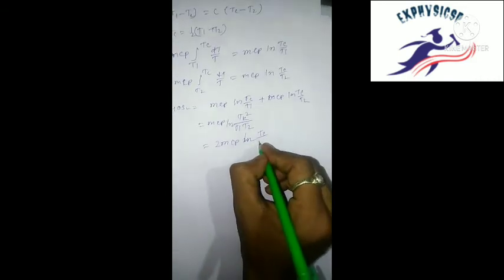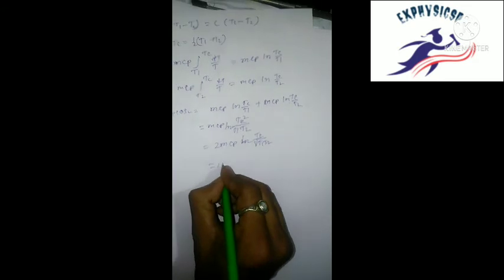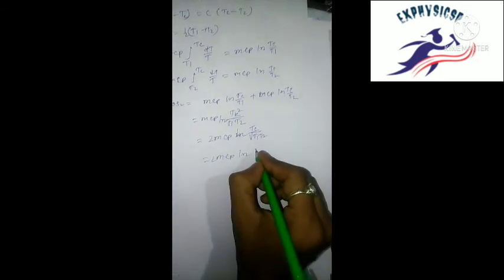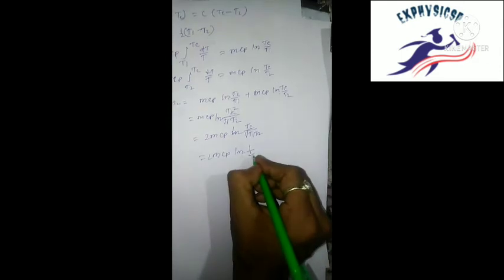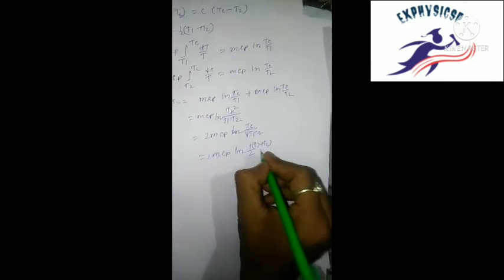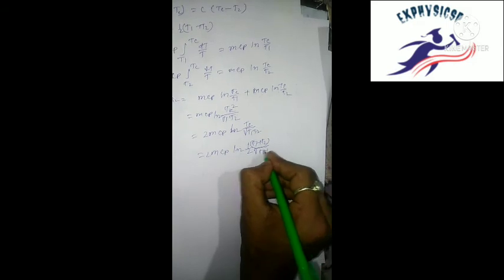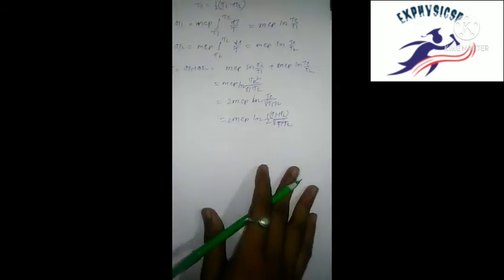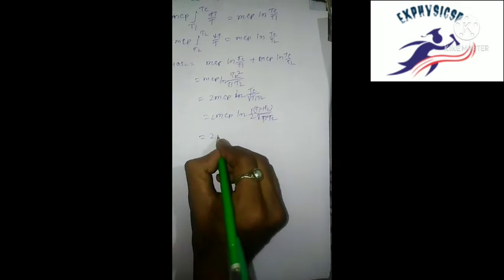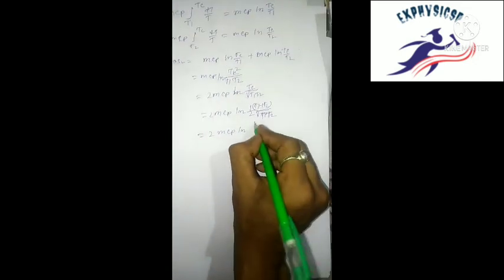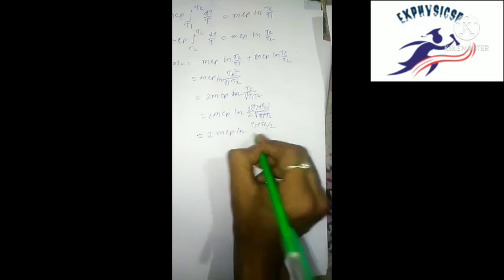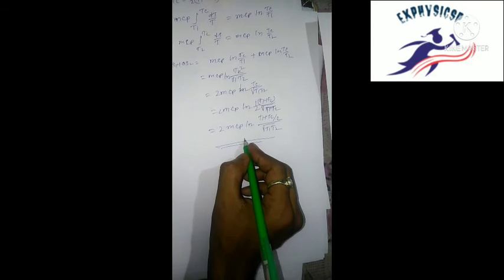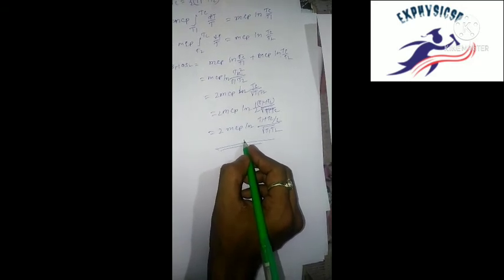Then add this del S1 and del S2: mCp ln Tc by T1 plus mCp ln Tc by T2, equals mCp ln of Tc square by T1 T2, that is twice mCp ln of Tc by root of T1 into T2. Okay, the answer is mCp ln of T1 plus T2 by 2 by root over of T1 T2.